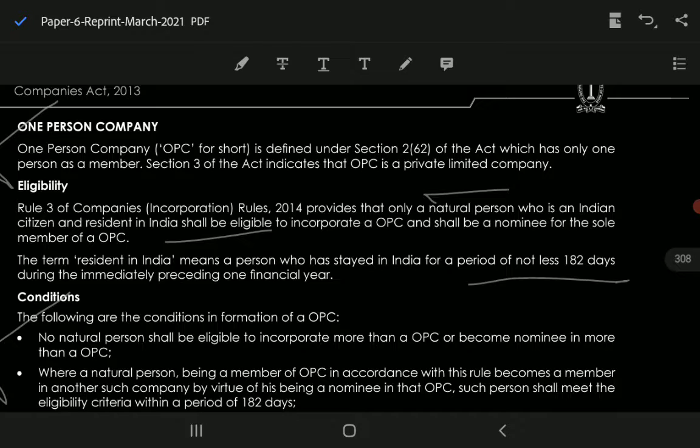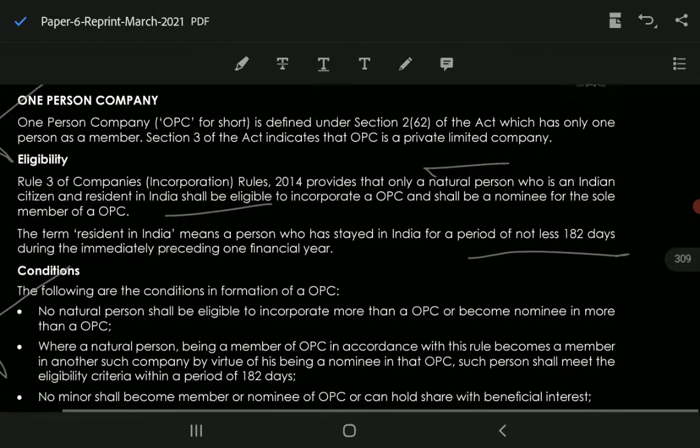ओके. As per rules, what is the eligibility for it? Rule 3 of the Companies Incorporation Rules 2014 provides that only a natural person, there are three conditions: first, the person should be a natural person, second, an Indian citizen, and third is the residency, shall be eligible to incorporate an OPC and shall be nominee for the sole member of an OPC. So what do you mean by resident in India? As you've already studied in direct taxation, which is in group CMA group 1, the chapter named residential status, we studied that who has stayed in India for a period of not less than 182 days during the immediately preceding 1 year will be considered as resident in India.